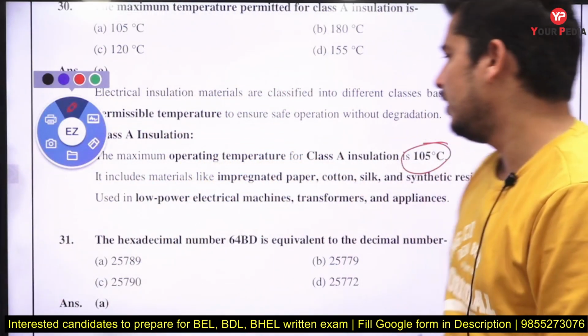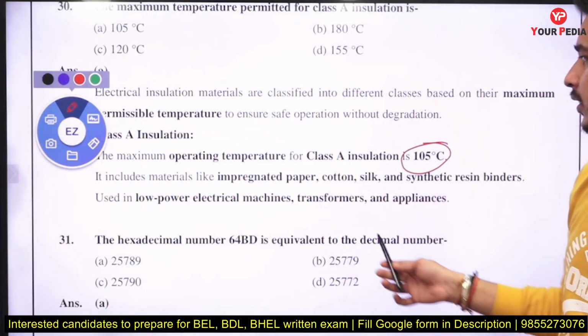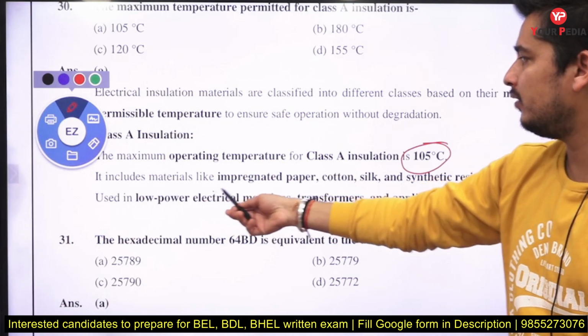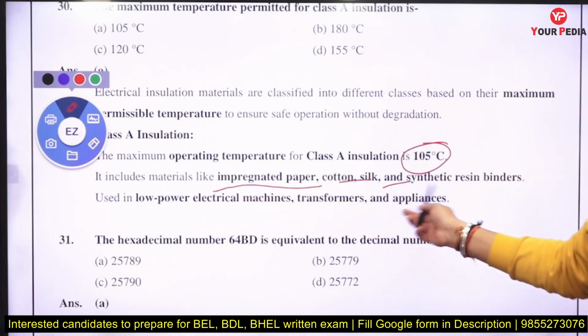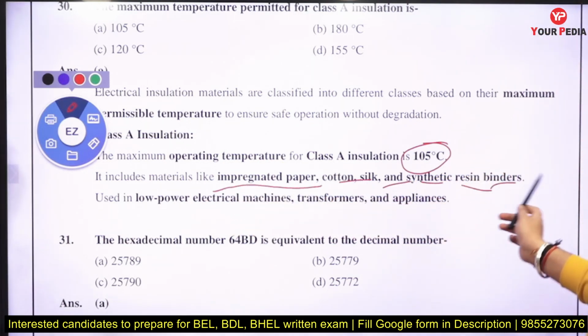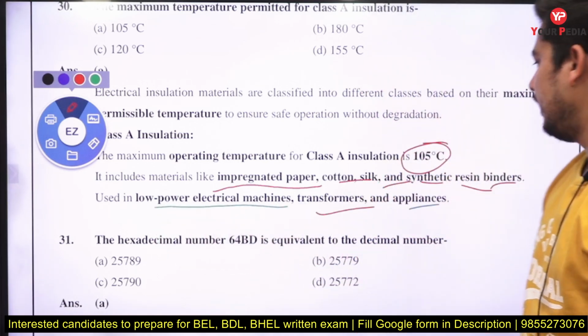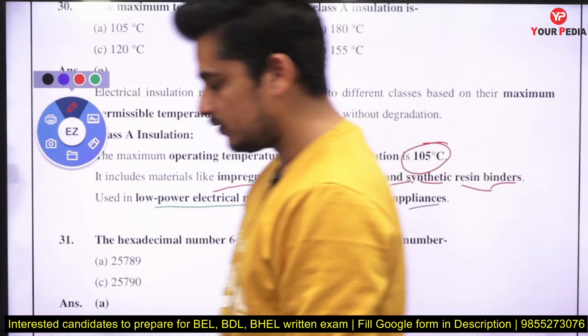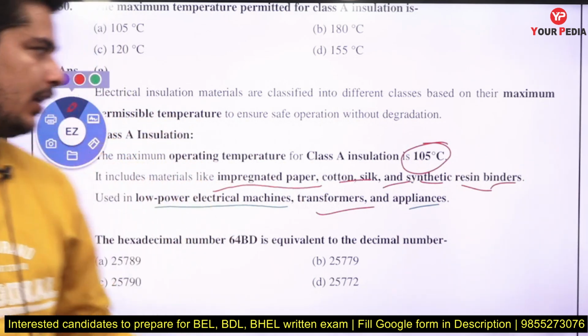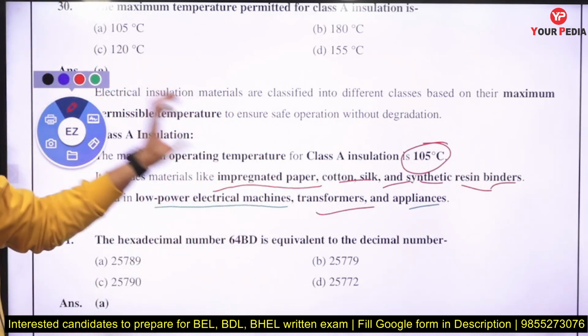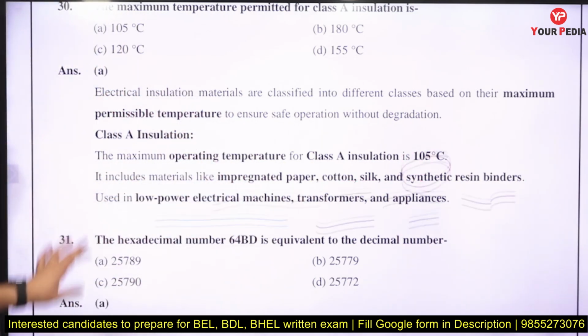Class A insulation is used with materials like paper, cotton, silicone, synthetic resin binder, and it is mostly used in power electronics machines, transformers and appliances. So that's why it is important. For class A, you have to understand that it will work at a maximum of 105 degrees centigrade.